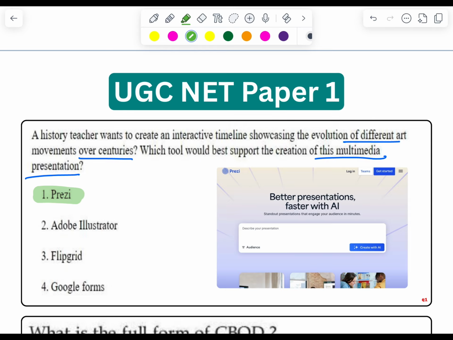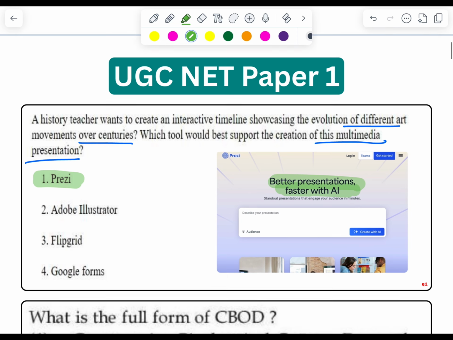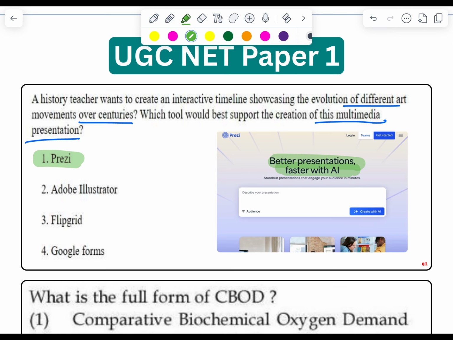Prezi is, as you can see here, an AI based tool used for making presentations. Whereas when we talk about Adobe Illustrator, then we know it is a graphic application. It is used for creating logos, icons, etc.